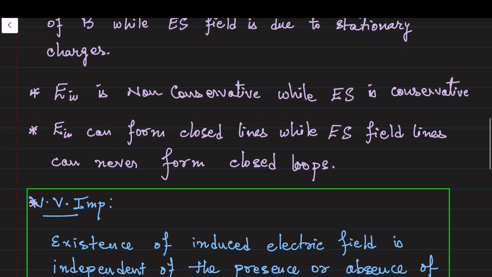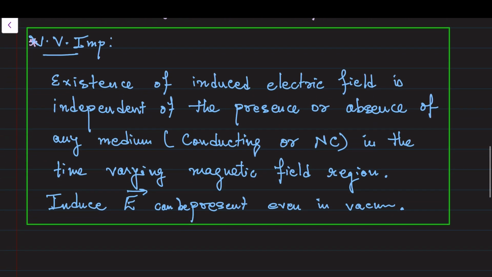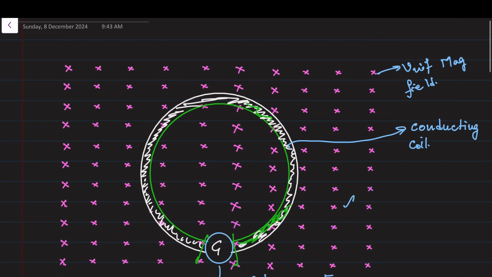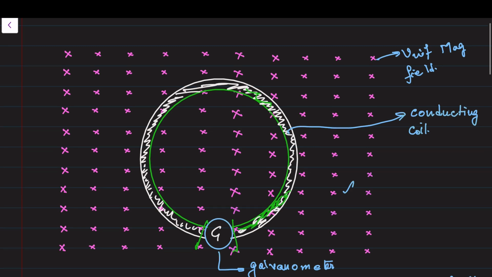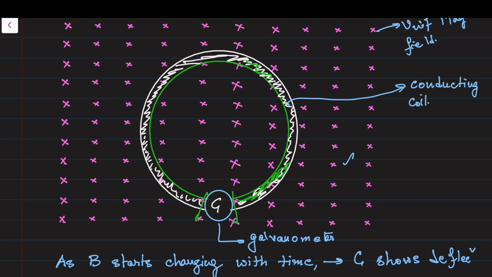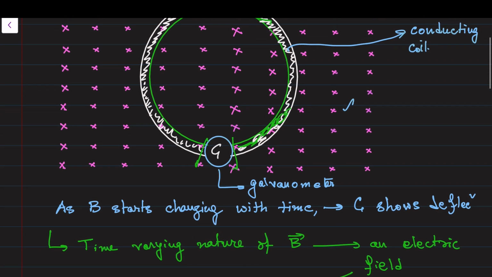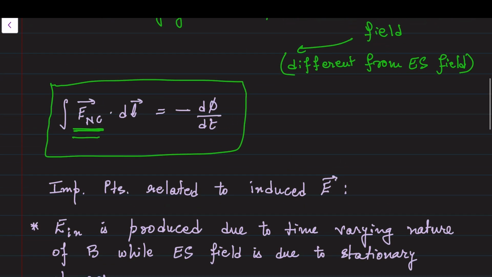Remember these points very clearly. Now comes a very important point. Let us assume in this experiment that instead of a conducting coil, a non-conducting coil is taken. Then what will happen? Quite obviously you will say the galvanometer won't show the deflection. This is clear. But if we want to comment on the induced electric field, will it be there or not? Then the answer is yes, it will be there. Try to understand this point in great depth.